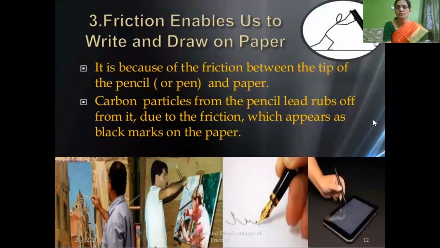The friction which exists between the tip of the pen or pencil and the surface of the paper makes the carbon particles of the pencil, or you can tell the ink from the pen, rub off from the pencil or pen because of friction, and that appears like a black mark or ink mark on the paper. So this way friction enables us to write and draw on paper.